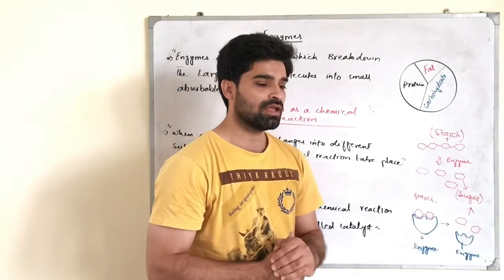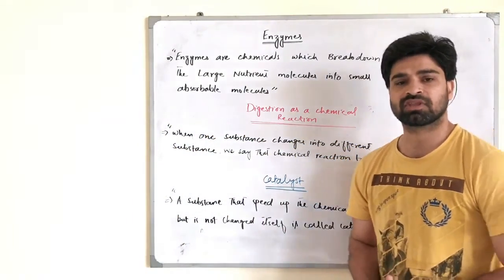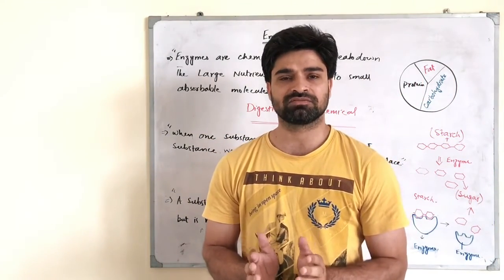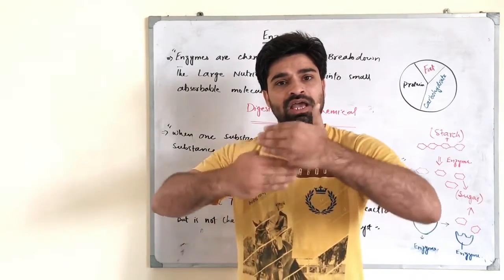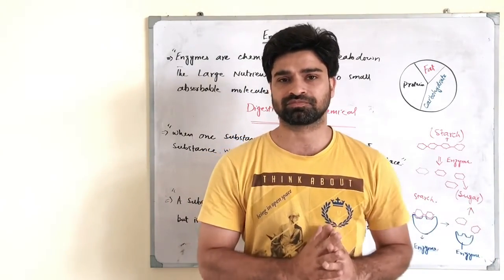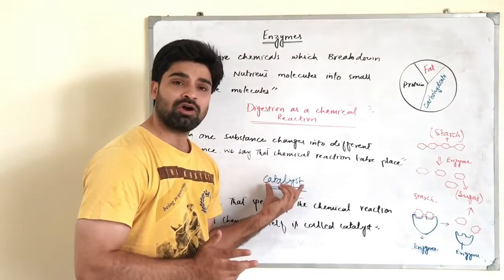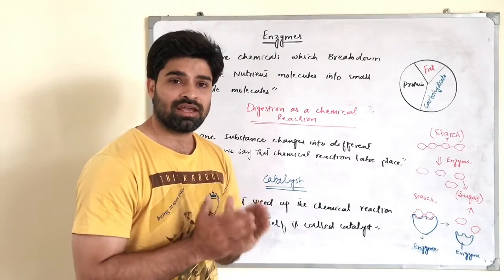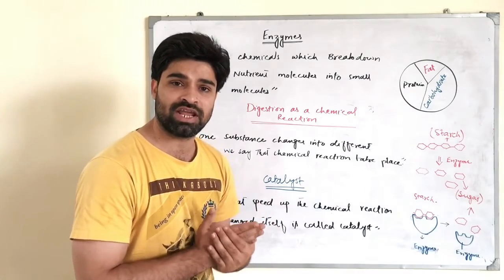My dear students, moving towards our last topic, that is the catalyst. A catalyst is any substance which speeds up the chemical reaction, but it is not used up in that chemical reaction. So why are we talking about the catalyst? Because enzymes are the biological catalysts, as they are not being used up in the chemical reaction, but they speed up the chemical reaction.